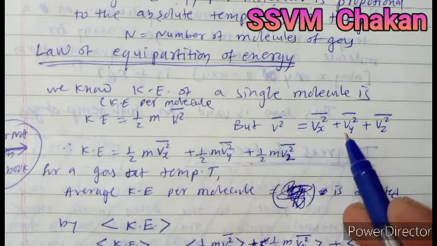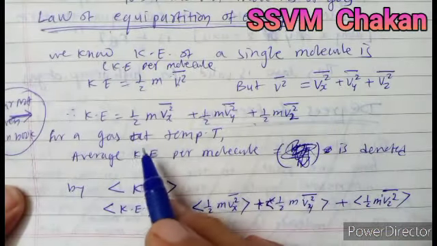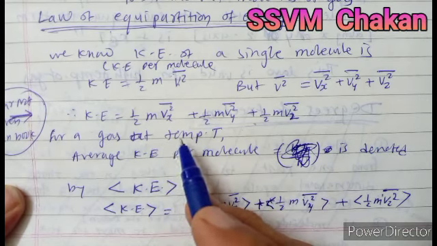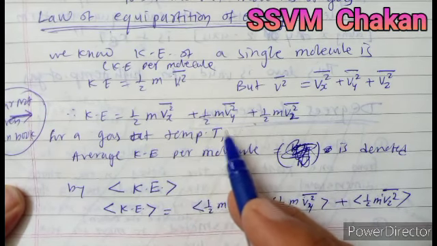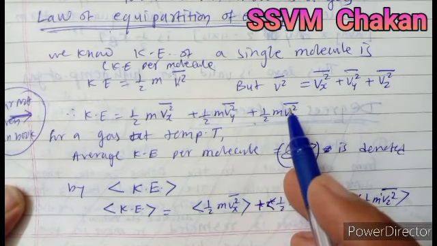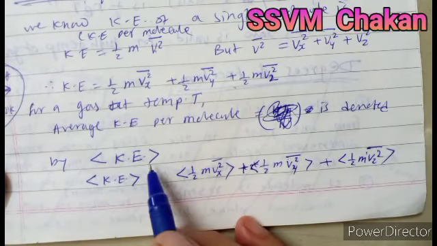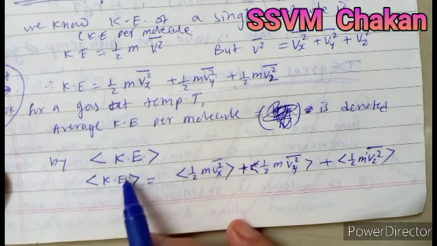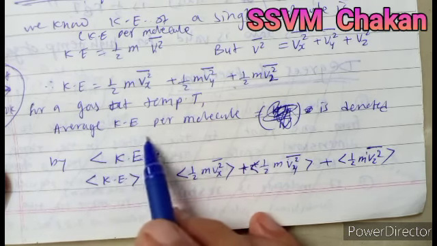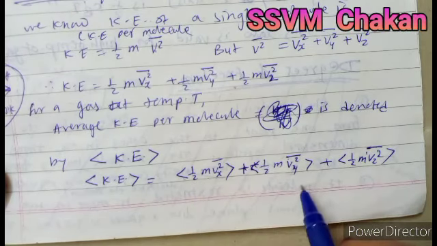We substitute the value of that v² bar in this equation and separate it out. So kinetic energy is equal to 1/2 m vx² bar plus 1/2 m vy² bar plus 1/2 m vz² bar. We write the average of it. That average can be denoted by two symbols, less than and greater than, which indicates the average kinetic energy per molecule. So we write it in symbolic form.